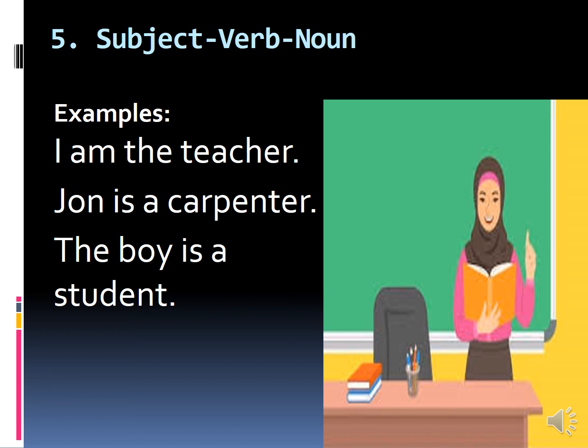John is a carpenter. John is the subject here. Is is a verb. A carpenter is a common noun. The boy is a student. The boy is a subject here. Is a to be verb. A student is a noun. It means you can put nouns on both sides. You can say that the noun can be a subject or noun can be an object in this structure.